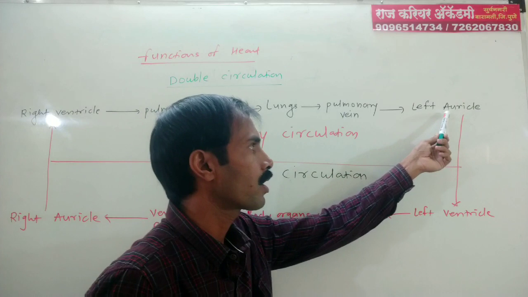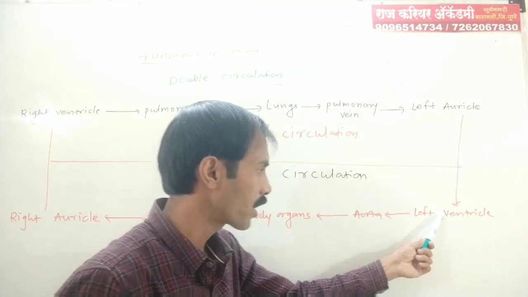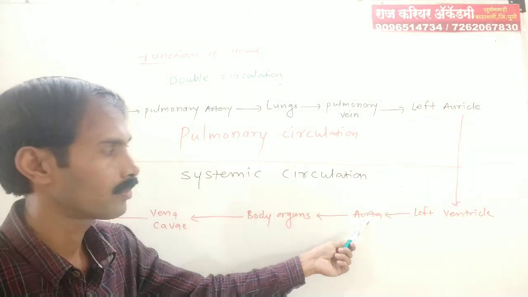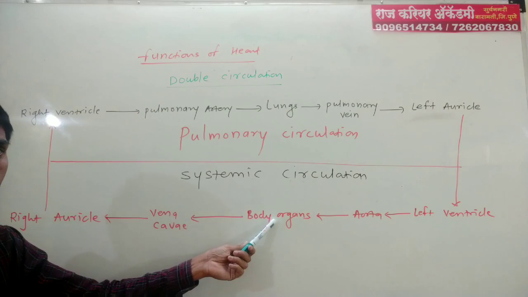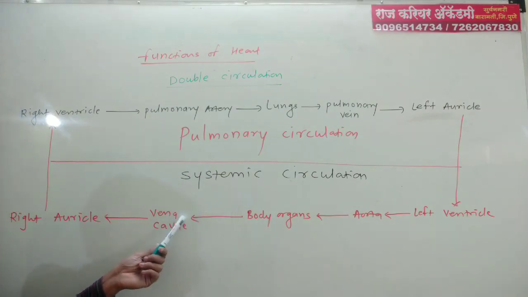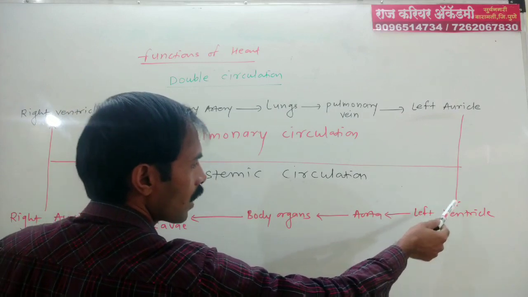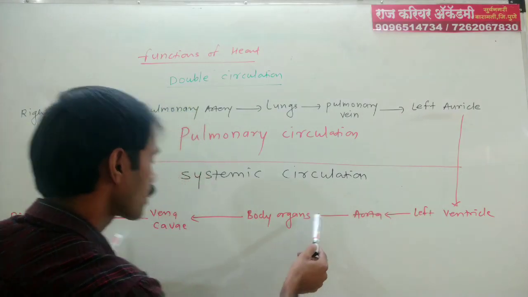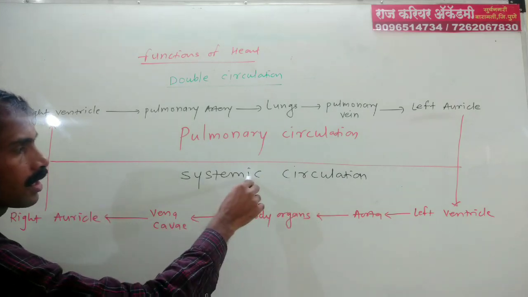From left auricle, blood goes to left ventricle, from left ventricle to aorta, from aorta to various body organs or body parts, from body organs to vena cava, from vena cava to right auricle. It is from heart to organs and again to heart. This type of circulation is known as systemic circulation.